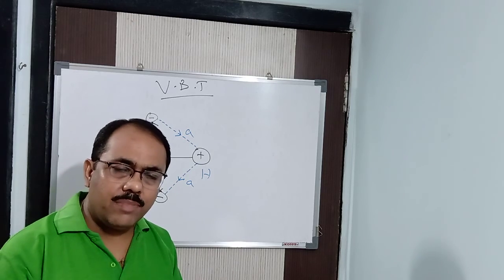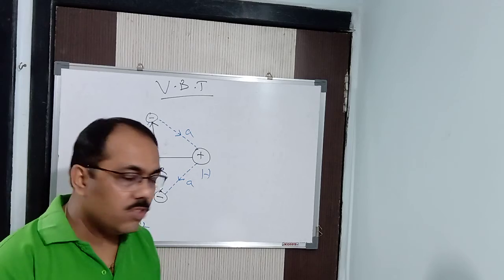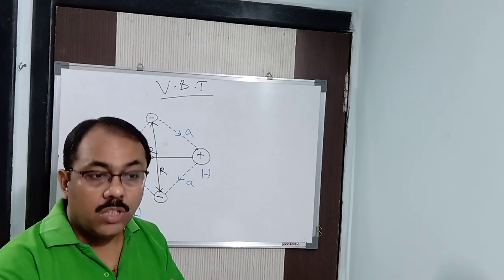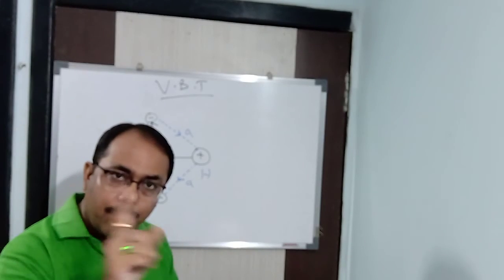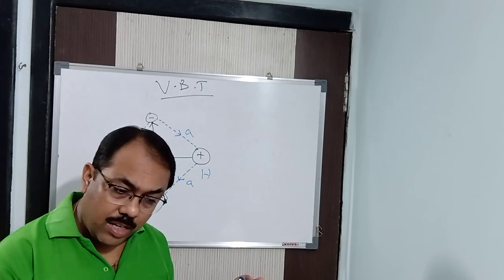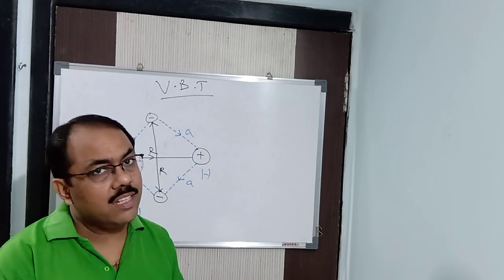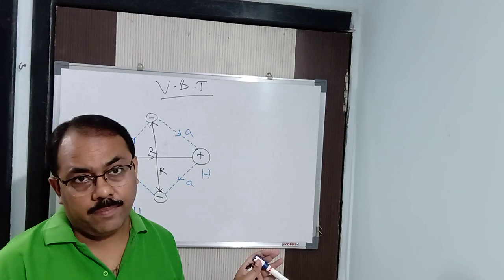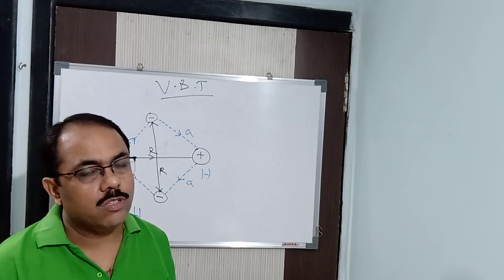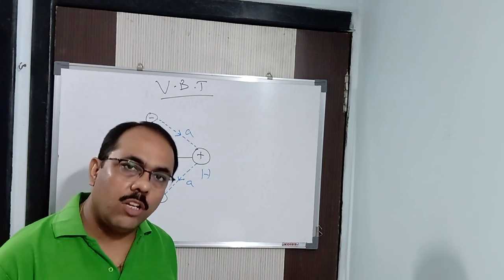In one hydrogen atom there is one unpaired electron. In another hydrogen atom there is another unpaired electron. So they will come closer to each other. They will overlap with one another to form H2. Is there any other unpaired electron present which will combine with another unpaired electron of hydrogen? No. So as there is no unpaired electron present, there is no question of formation of H3 or H4 molecules. For that purpose, H3 and H4 molecules do not form. Only H2 molecules form.